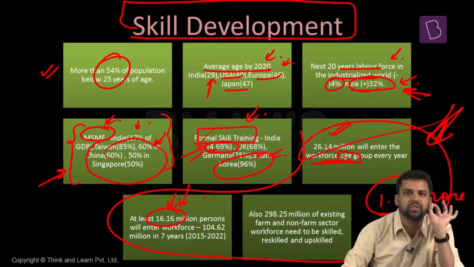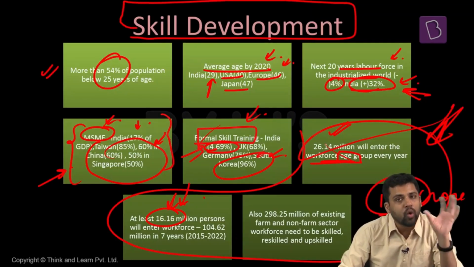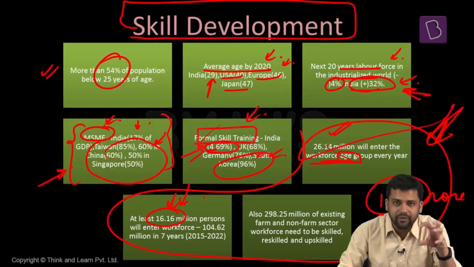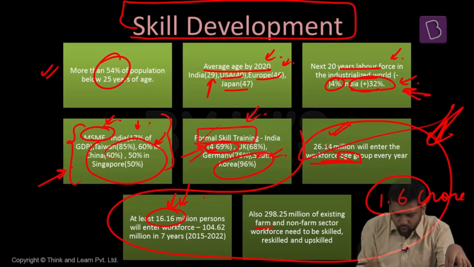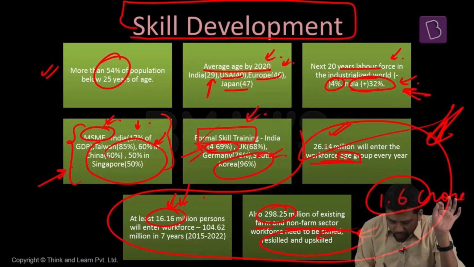But this is not the only number that has to be skilled. We also have to skill those people who do not have required skills and who are working in the agriculture sector. In case of India, there are a lot of people in the agriculture sector who are just disguised employees. We have a large number of people in agriculture who do not contribute to agriculture. Even if you take them out from agriculture, the production of agriculture will not be impacted. So we also have a backlog of people who are in the farm sector, some of them in the non-farm sector, who also require to be skilled, or at least whatever basic skills they have need to be updated. That skill is no longer relevant. So around 29 crore such people are there.